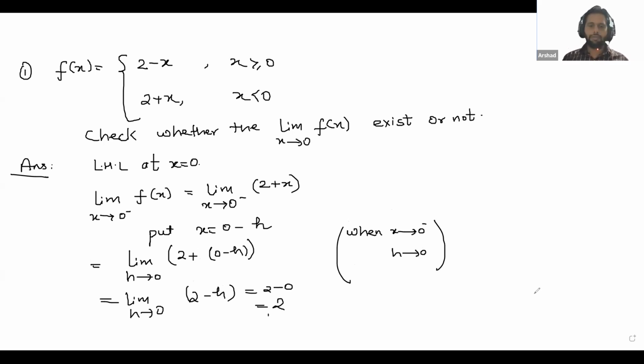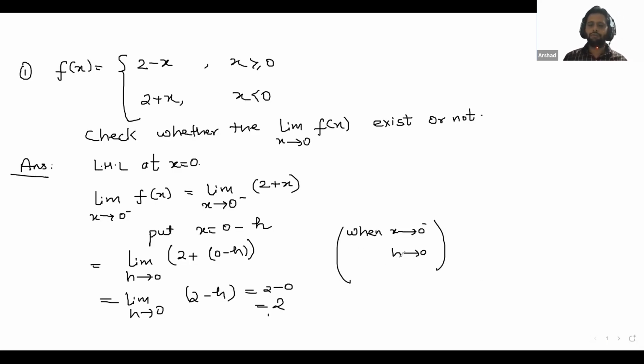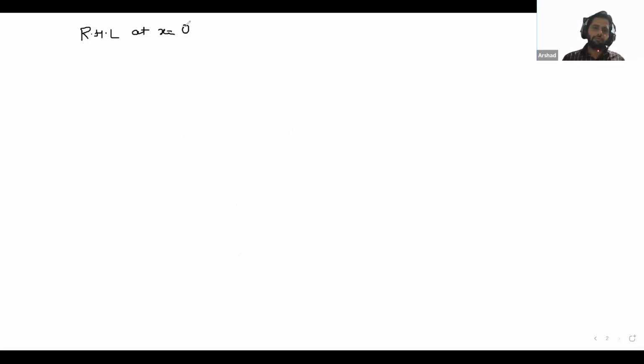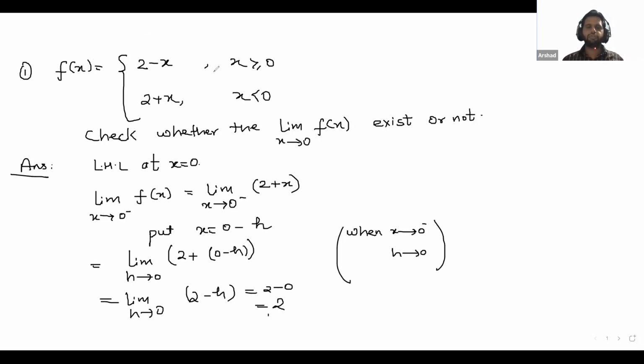Next is RHL. RHL at x is equal to 0. H is a value which is very close to 0. For RHL, you need to represent this like limit x tends to 0 plus f(x). So Noma, for RHL, which function will we choose? 2 minus x.